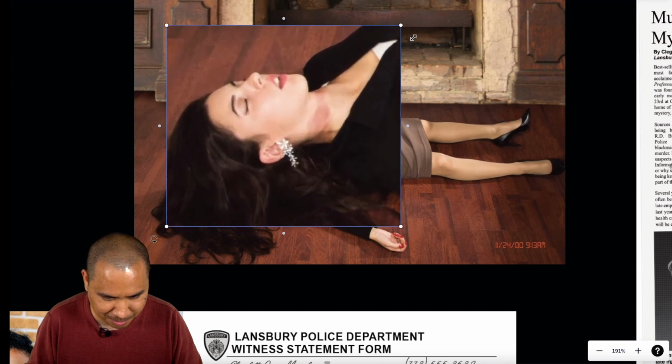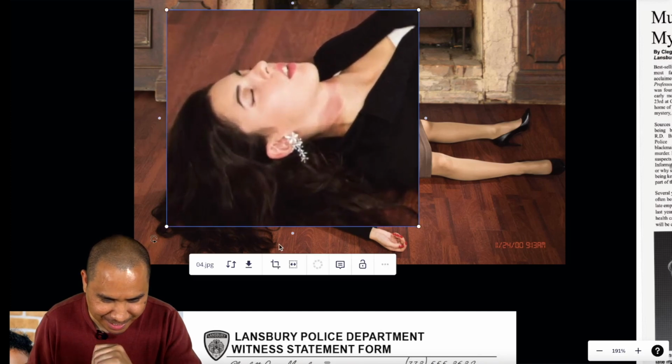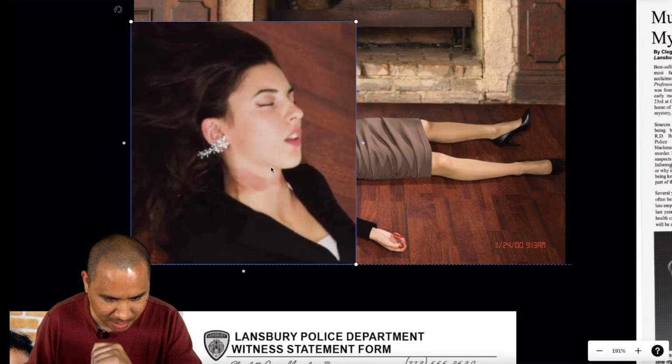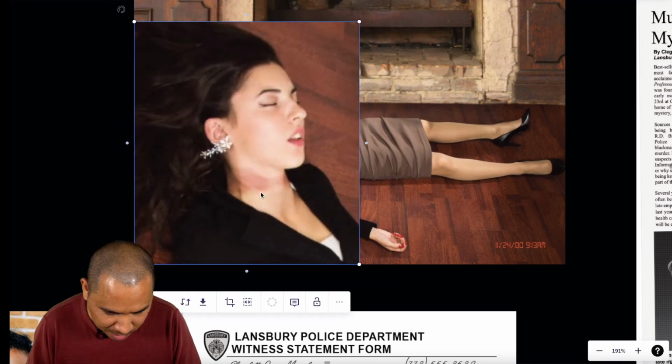Enhance. Okay, I wanted to do this so that I can rotate it and see if I can tell what this is.